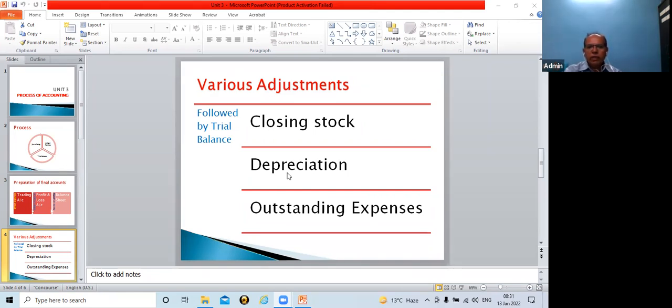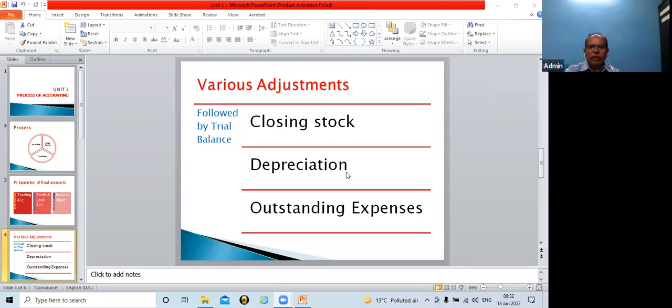And depreciation is in regards to the fixed assets. So on the balance sheet asset side, we show fixed assets. Suppose depreciation pertains to furniture. Whatever amount we have shown in front of furniture on the asset side of the balance sheet, from that amount, depreciation cost will be deducted. Suppose depreciation cost is say 5,000 rupees and furniture value is 1 lakh rupees. So from 1 lakh minus 5,000, the remaining 95,000 will be shown in the balance sheet.